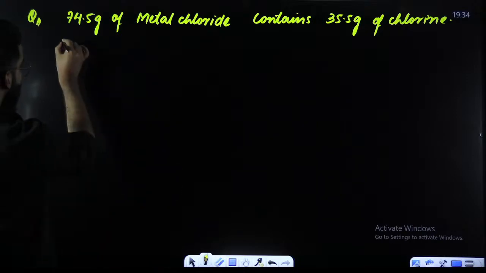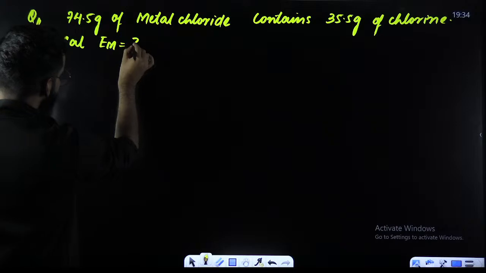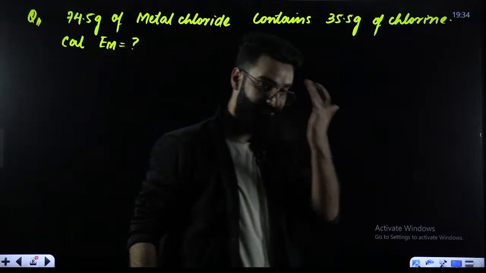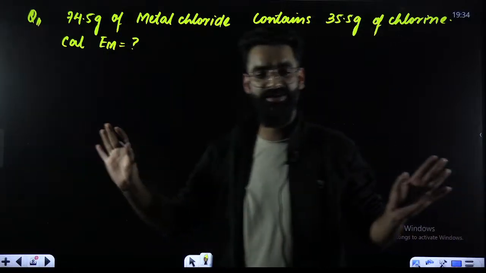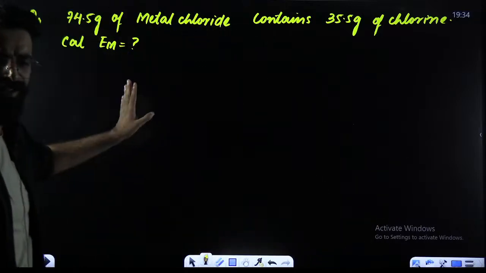The question is saying, calculate the equivalent mass of the metal. Will you be able to solve this question, people, on your own? You need not do any sort of calculation here in this question. It's already done and dusted.